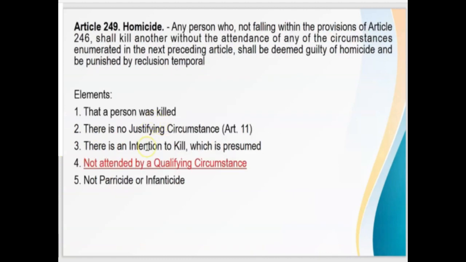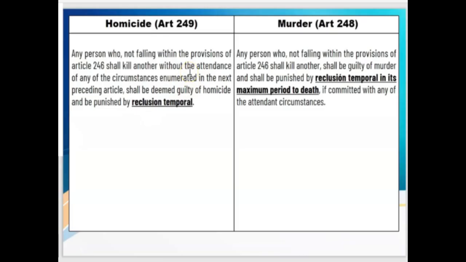And then, the fourth element is that it must not be attended by a qualifying circumstance. Kasi, pag meron ng qualifying circumstance, the killing of the person or the unlawful killing of the person will now be elevated to murder. Then, the fifth element, we have it must not be parricide or infanticide. So, we have already discussed this. Just take note now of the difference between homicide and murder with respect to penalty. Sa homicide, reclusion temporal. Sa murder, we have reclusion temporal in its maximum period to death. But take note of Republic Act 9346, which abolished death penalty. So instead of death, we are going to replace it with reclusion perpetua.